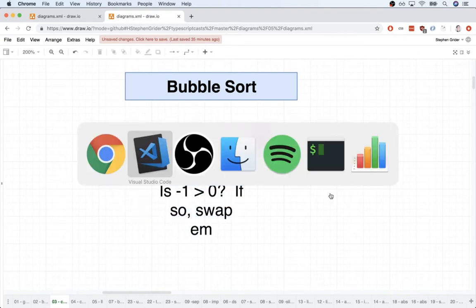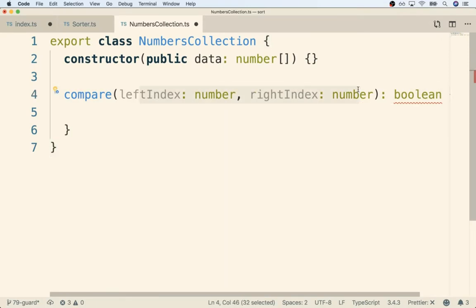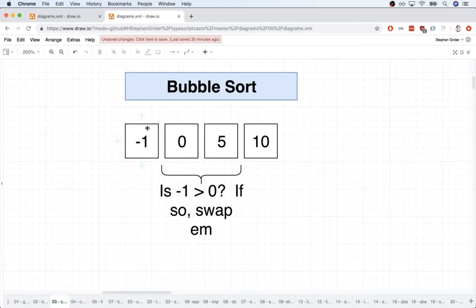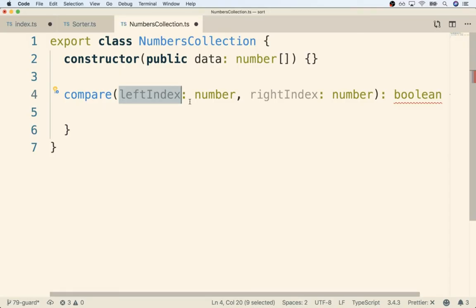Now, you're probably thinking we don't actually need both indices right here, because the right index, or like the right-hand side of the pair, is always just like the next element over. We could potentially just take left index and then add 1 to it. So in other words, we don't need to know that we need to compare index 0 and index 1. We really only need to know we need to compare index 0. And then we can just add 1 to that, and that would tell us, oh, okay, we need to compare that with the next one over. So we could do that. We could shorten up the argument list right here to be just one argument, but we're just going to receive 2 just so it's really clear to everyone here that we are trying to compare 2 elements against each other.